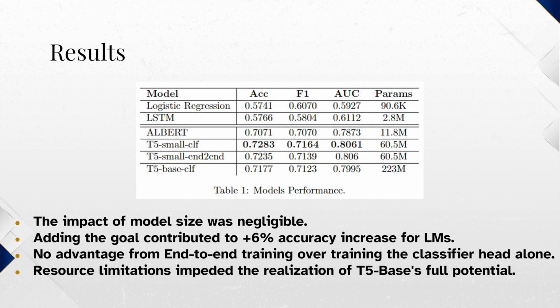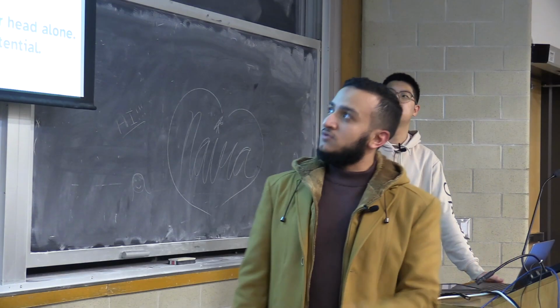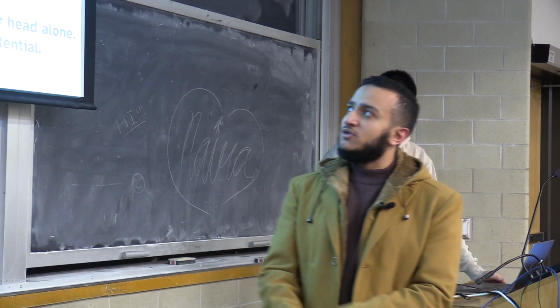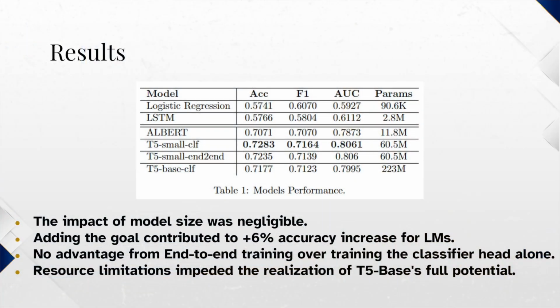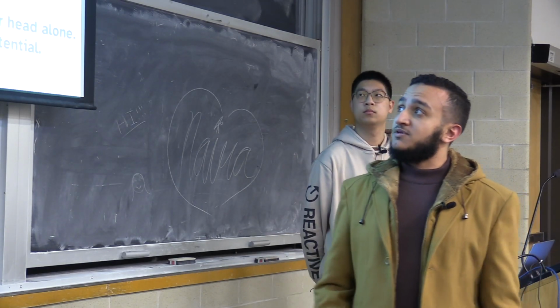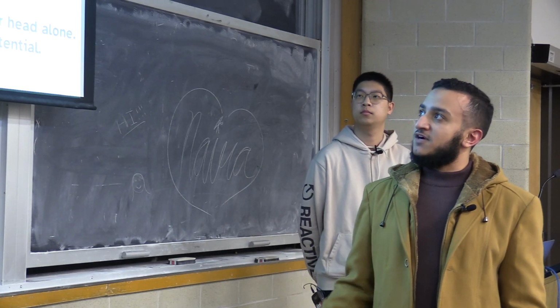Comparing end-to-end training of the models to only fine-tuning the classification head, we found that there is no sufficient increase from training the models end-to-end. And then we did some experiments on T5 base. However, we didn't have many resources to continue experimenting with the model, and hence we believe that T5 base can actually be beneficial and produce better performance than T5 small.